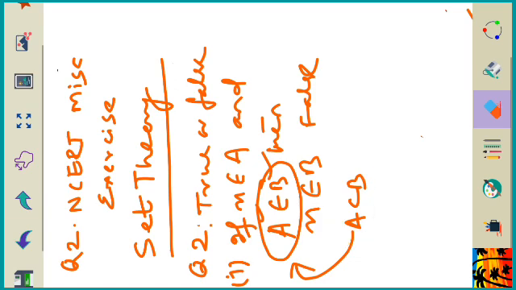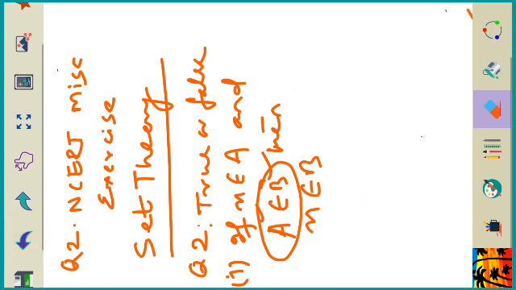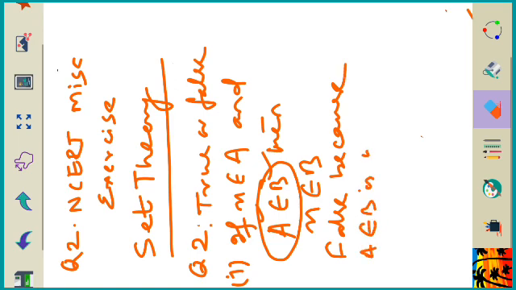So how to write it? They have also asked to give proper reasoning. Here this statement is false because A belongs to B is wrong. Is that clear? This statement is not perfect, or it creates some ambiguity.